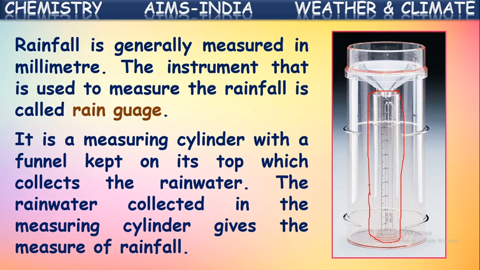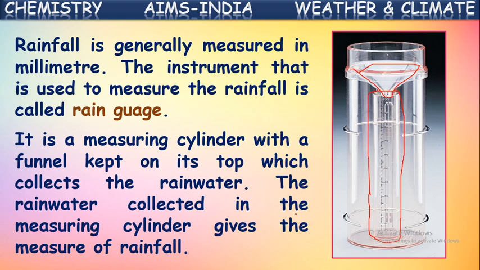So this is a measuring cylinder with a funnel kept on its top. Observe this. A funnel is kept on the measuring jar. This is a rain gauge. So this funnel collects the rainwater. If this equipment is kept in the rain while it is raining, it collects water into this measuring jar.